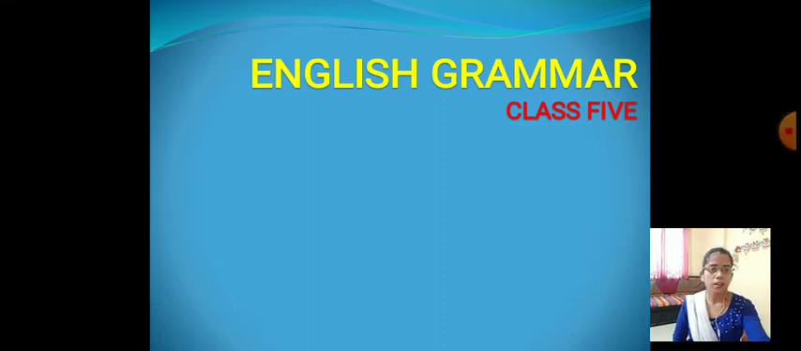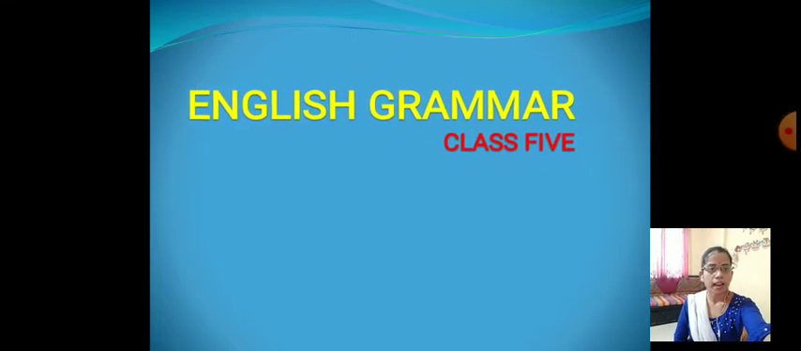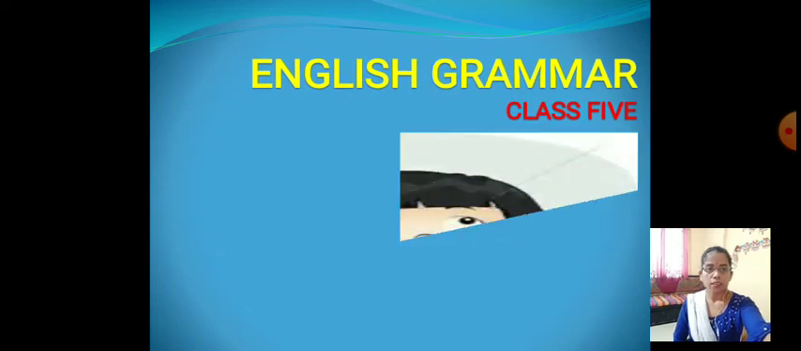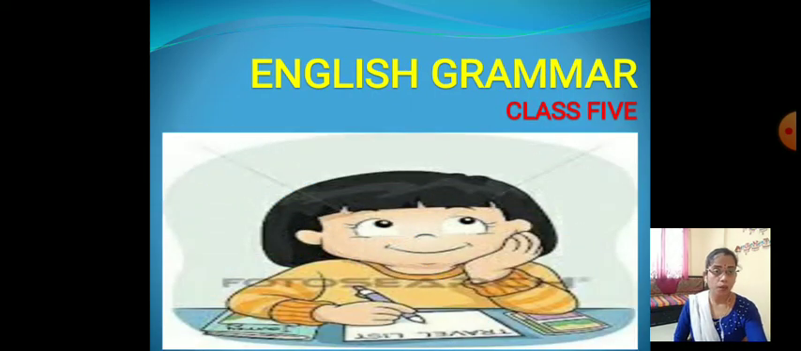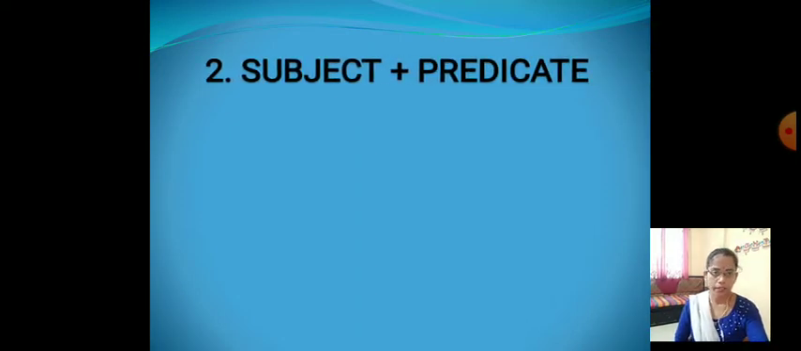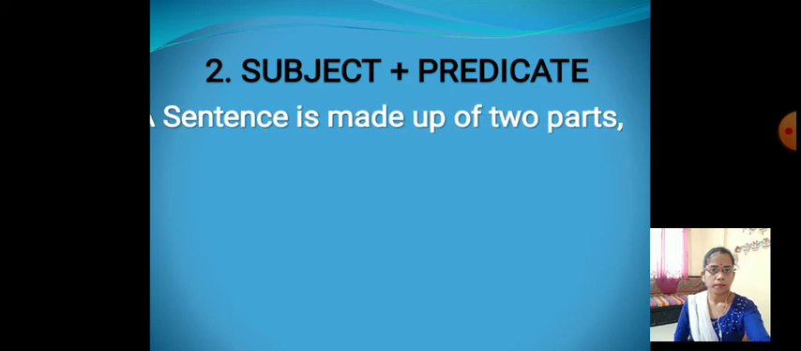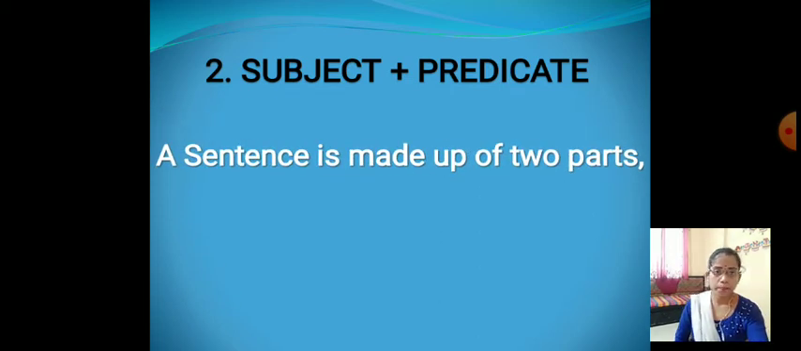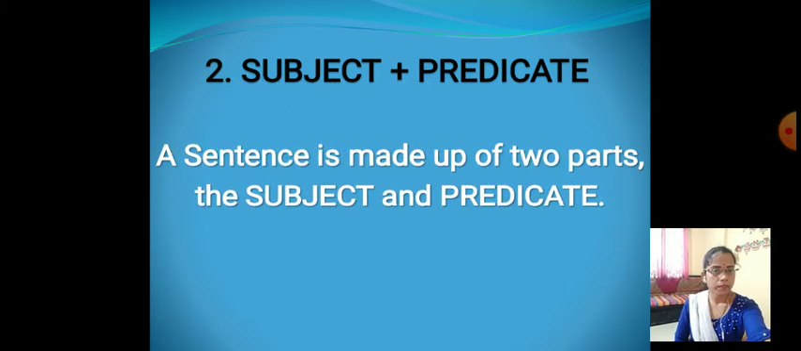In the last lecture, we learned about the sentence and the phrase, right? A sentence means a group of words that makes complete sense. Today we are going to learn our English grammar second chapter, subject and predicate. A sentence is made up of two parts, the subject and predicate. Let's see what the subject is.